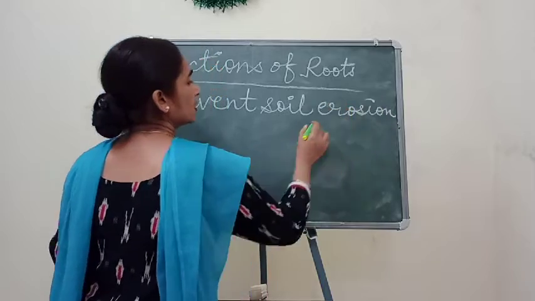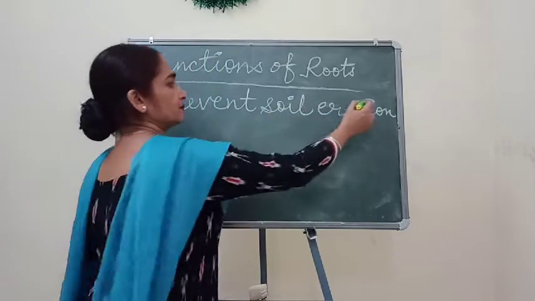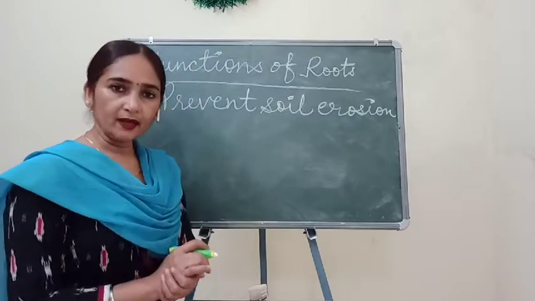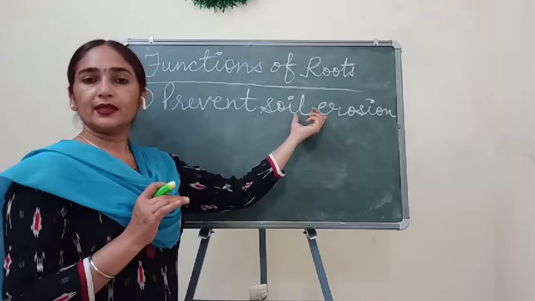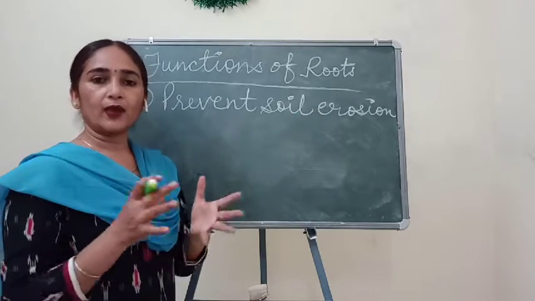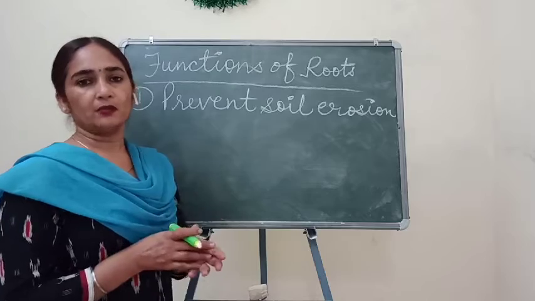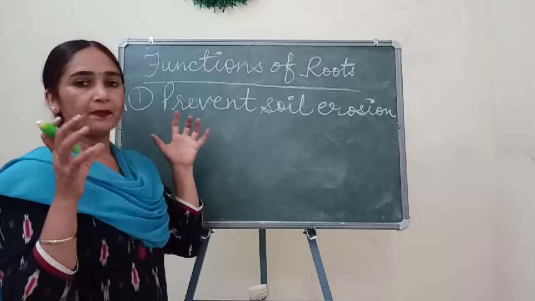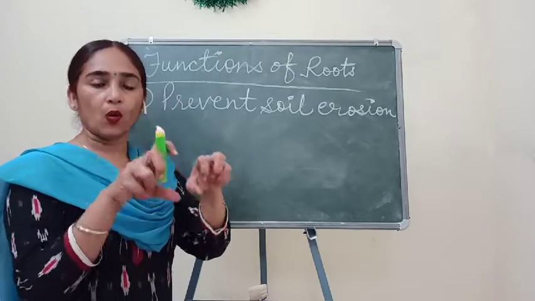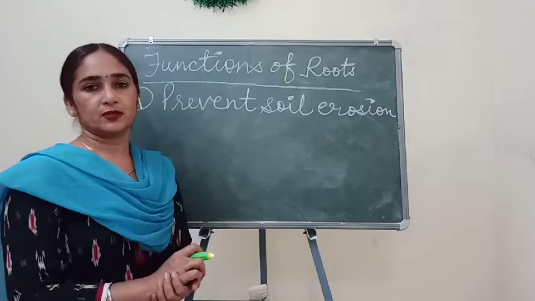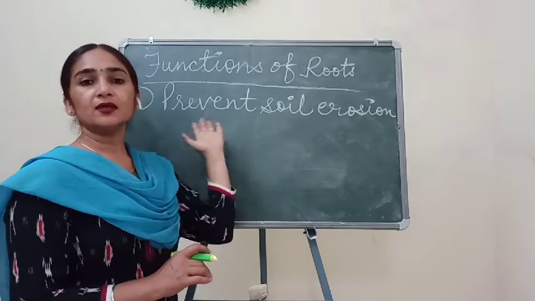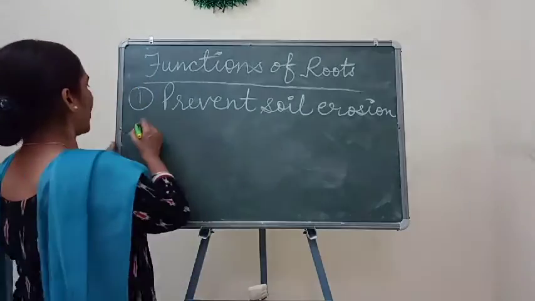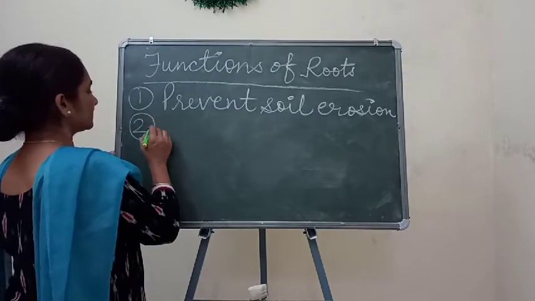Erosion means soil particles are washed away by rain, or fly away when a windstorm comes. At that time these soil particles are properly held by the plant roots. So that's why they prevent soil erosion. Okay, this is the main function of roots. And the second function is